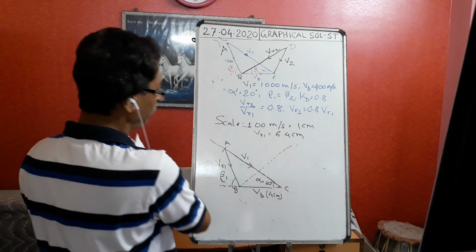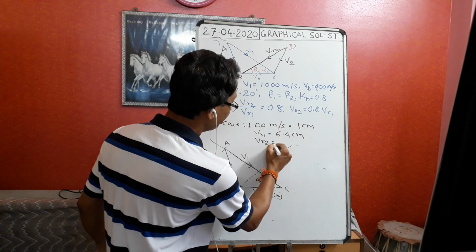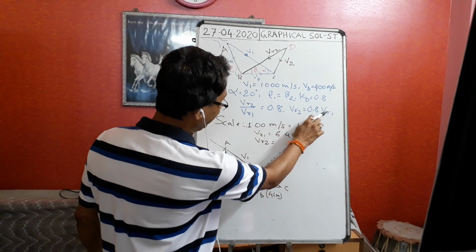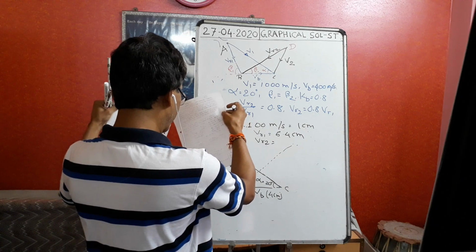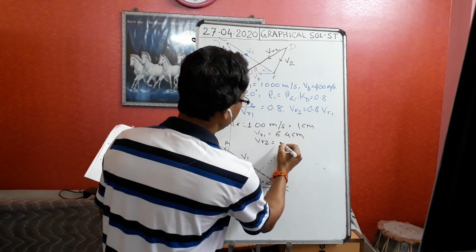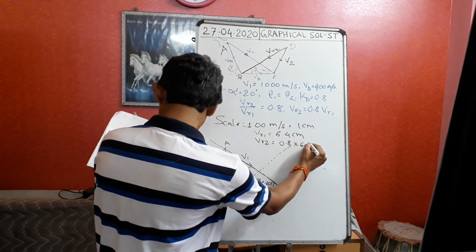centimeter. Now, what will be the VR2 now? What will be the VR2? Because VR2 is equal to 0.8 into VR1. So that means now VR2 will be how much? It will be multiplied by 0.8. That means 0.8 into 6.4.